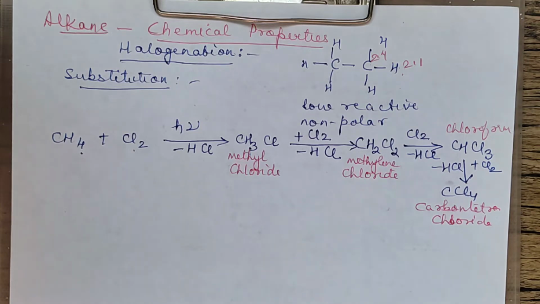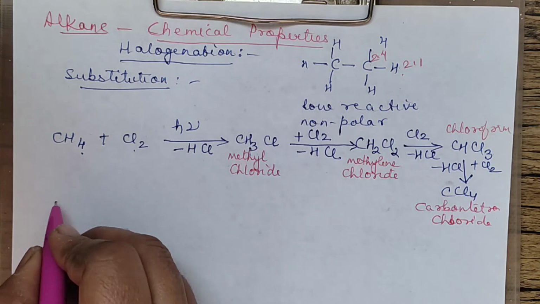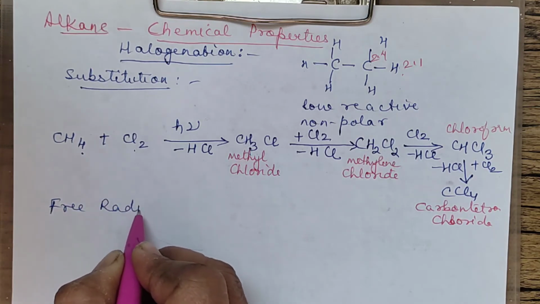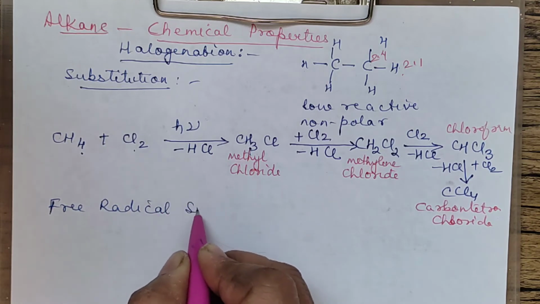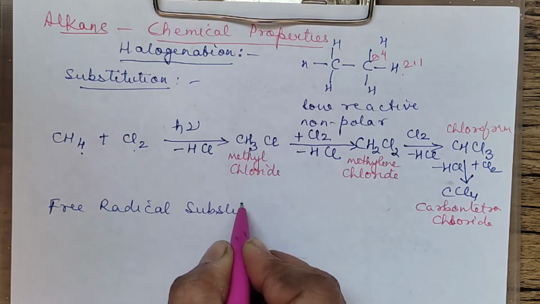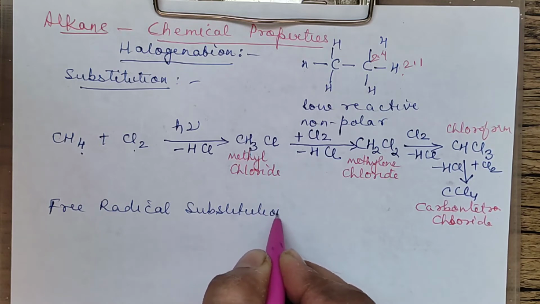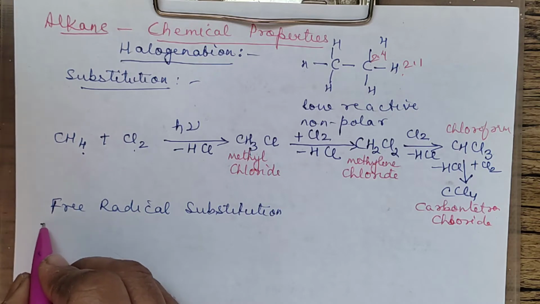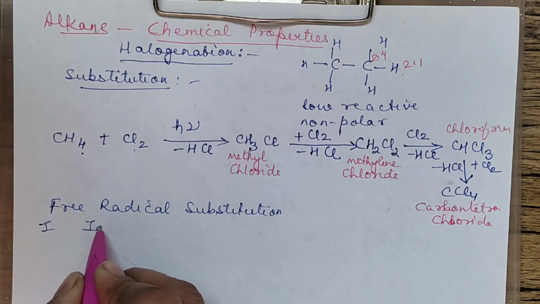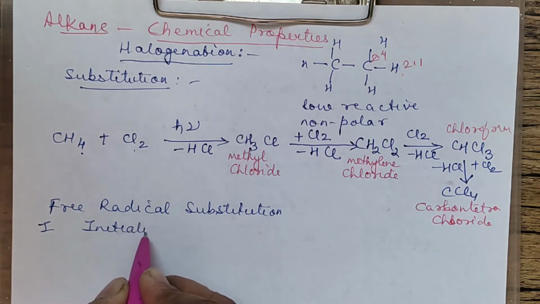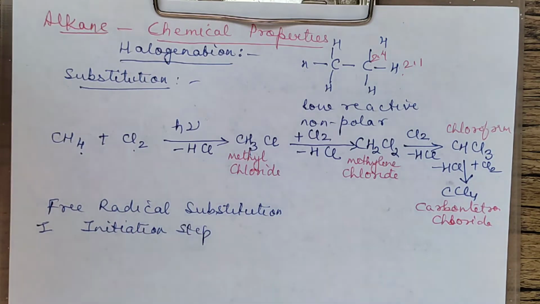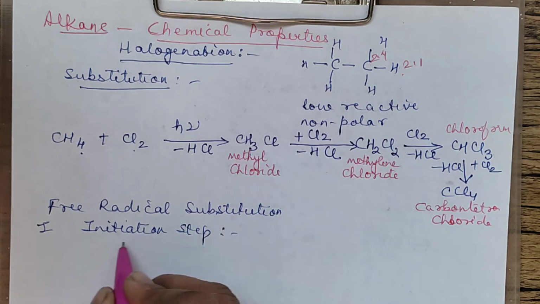Okay, now let us consider the mechanism of this reaction. It follows the free radical substitution mechanism. Free radical substitution mechanism. And this reaction occurs in 3 steps. The first step is initiation. Chain initiation step. Initiation step we can say. Okay, it's the chain initiation step, right?